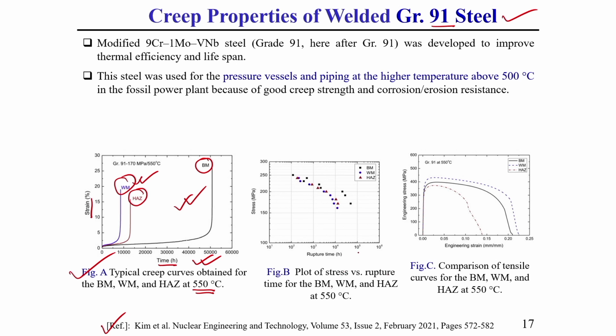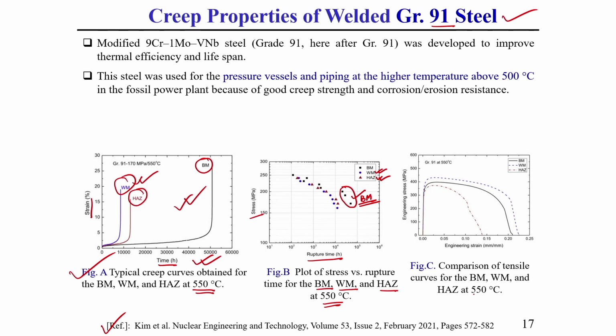Then this is the rupture time versus stress value for base material, weld material and heat affected zone at a temperature of 550 degree centigrade. From here also you can have an idea. You see the rupture stress and rupture time. This black dotted line represents the base material. So, the base material has a higher rupture time as well as rupture stress value than the weld zone as well as the heat affected zone.